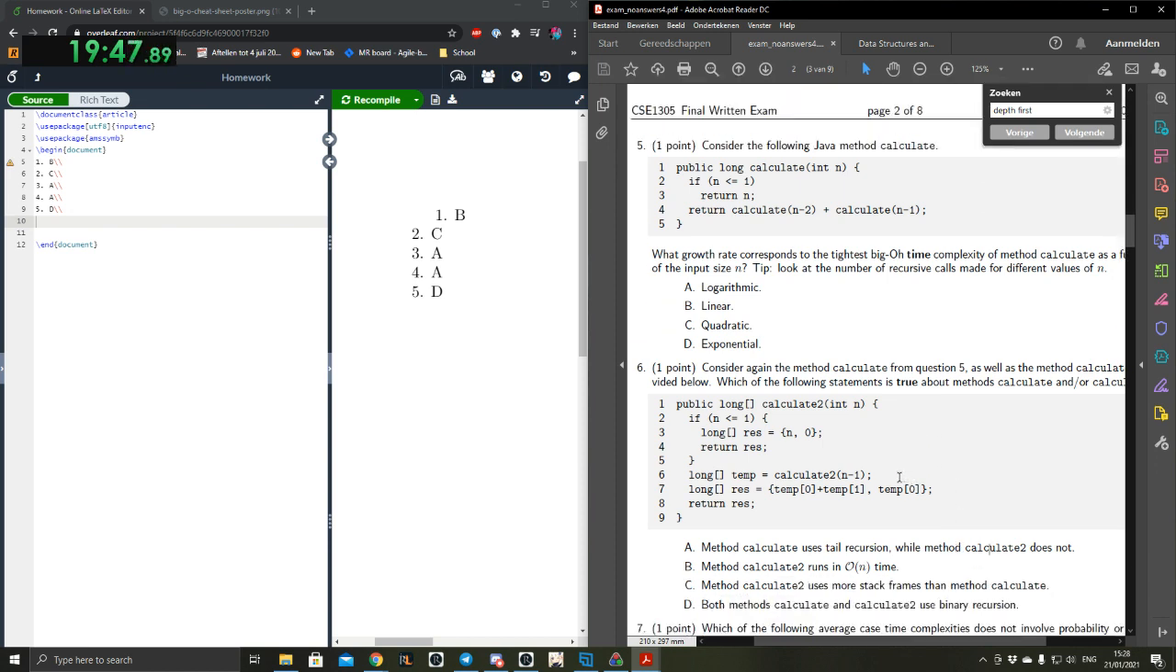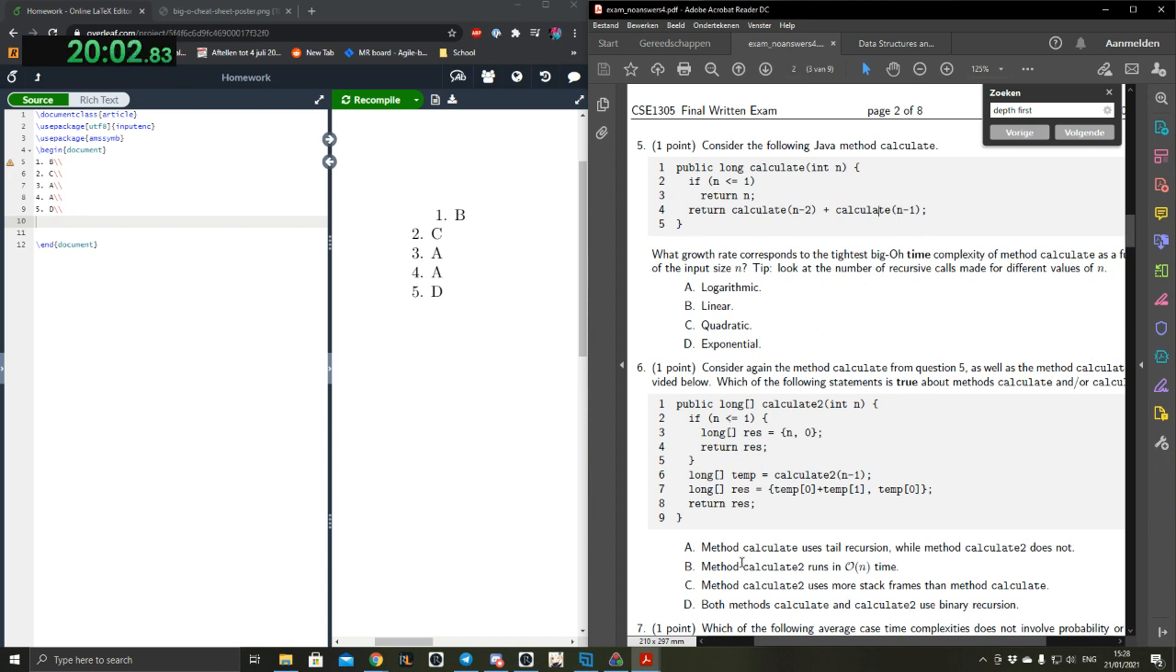I think it's the other way around. Yeah, it's the other way around. So method calculate uses tail recursion, and method calculate 2 does not. I think it's the other way around. Method calculate 2 uses tail recursion, method calculate 1 does not, yeah.